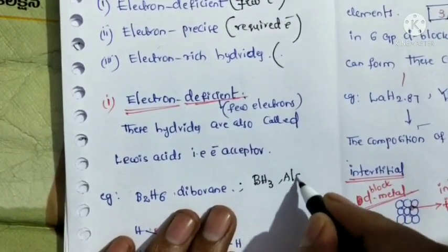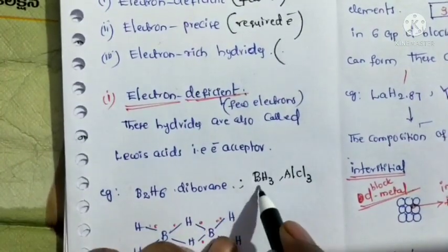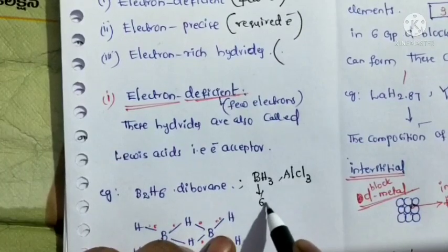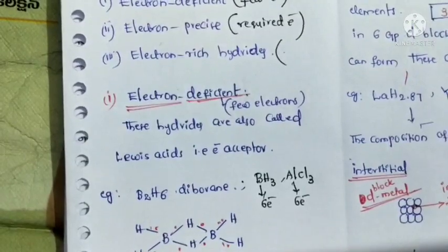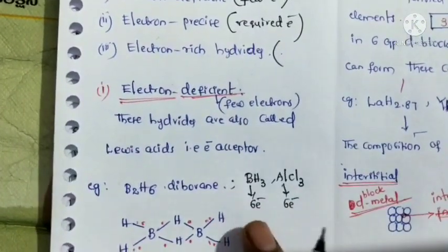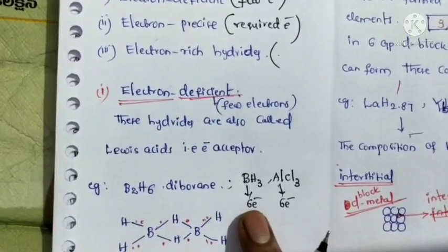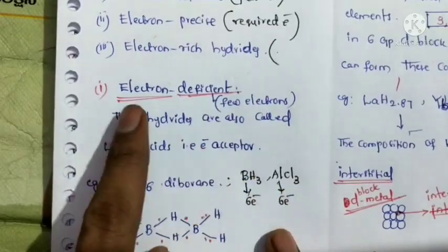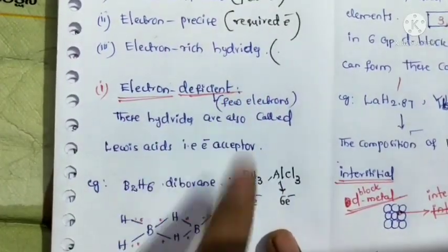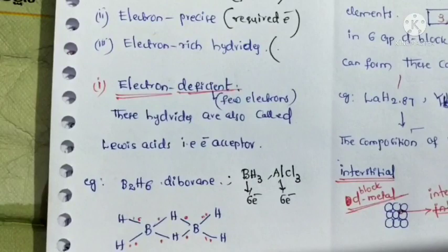or aluminum trichloride. So here, how many electrons? The boron contains 6 electrons and aluminum contains 6 electrons. Actually, to obey the octet rule, the central atom should contain 8 electrons. But here, instead of 8 electrons, only 6 electrons are available. That's why these compounds are called electron deficient hydrides, because the central atom contains fewer electrons.